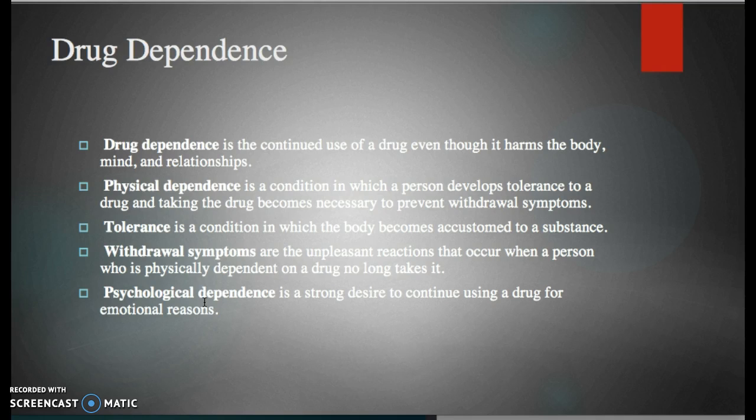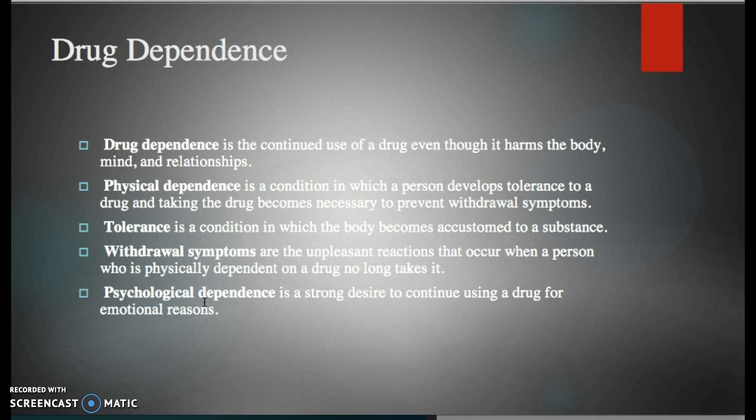Finally, drug dependence is the continued use of a drug even though it harms the body, mind, and relationships. Physical dependence is a condition in which a person develops a tolerance to a drug, and taking the drug becomes necessary to prevent withdrawal symptoms. Tolerance is a condition in which the body becomes accustomed to a substance. Withdrawal symptoms are the unpleasant reactions that occur when a person who is physically dependent on the drug no longer takes it. Psychological dependence is a strong desire to continue using a drug for emotional reasons.